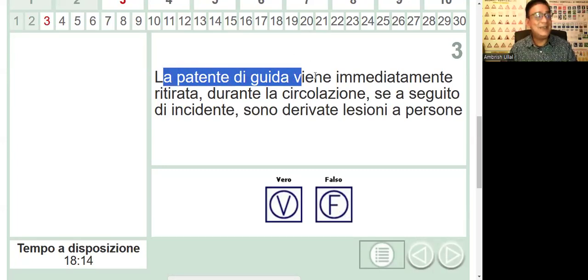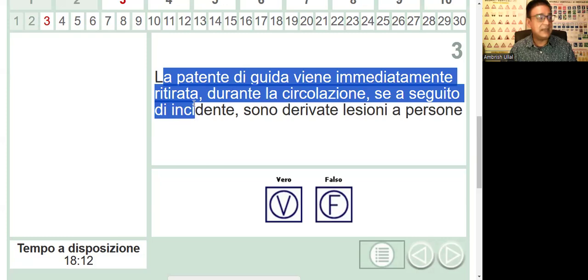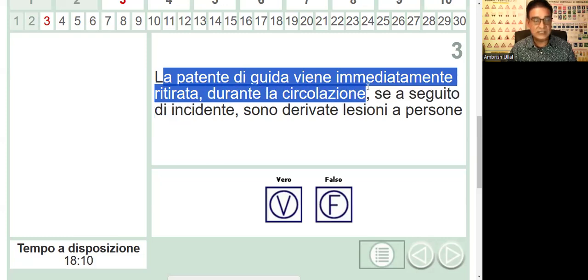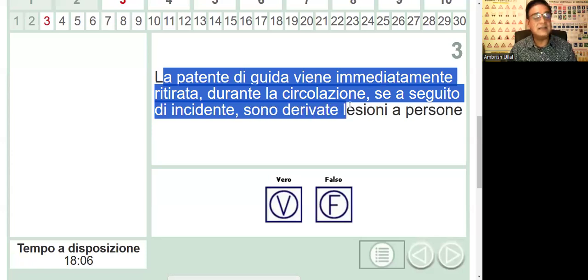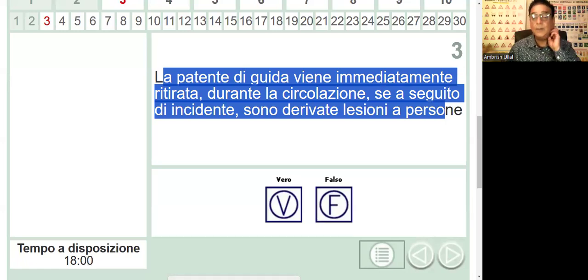La patente di guida viene immediatamente ritirata durante la circolazione se a seguito di incidente sono derivate lesioni alle persone. And the answer is? Vero, well done. Now pay attention.